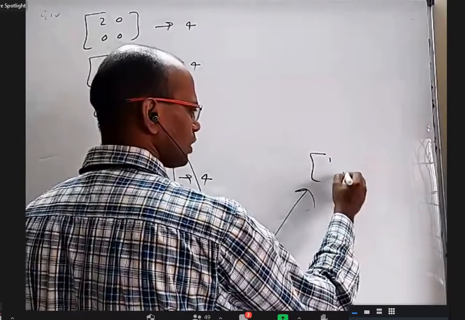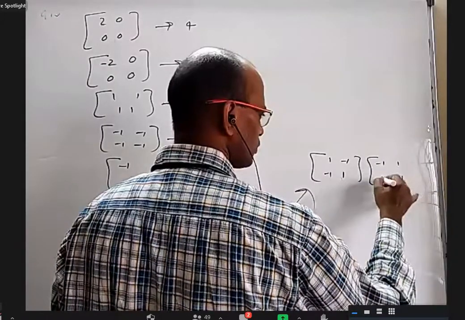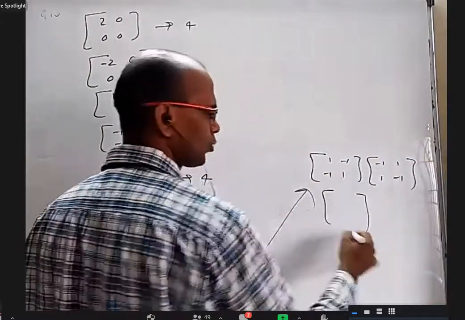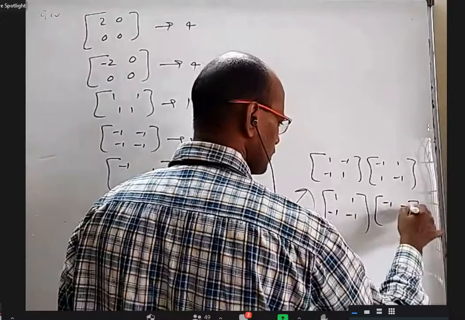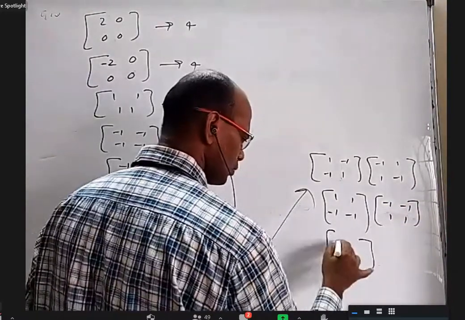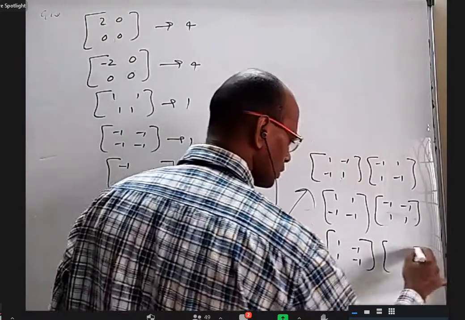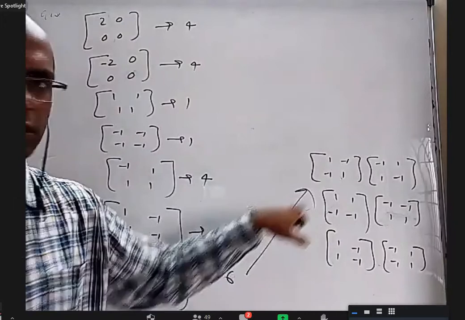Yeah, we can have 1 1 like this, -1 -1 like this, and so on. So this 6 I'm referring to these 6 cases.